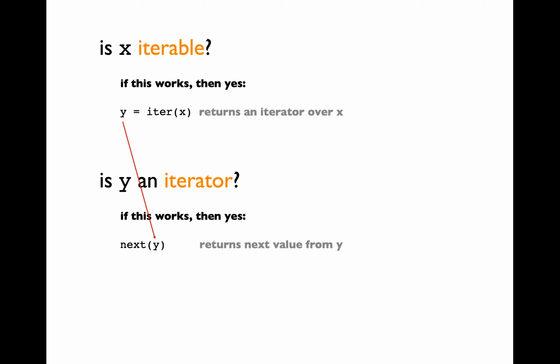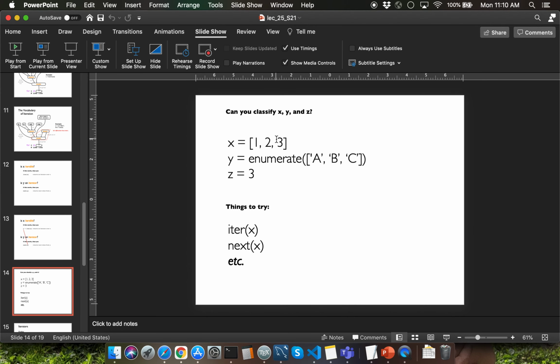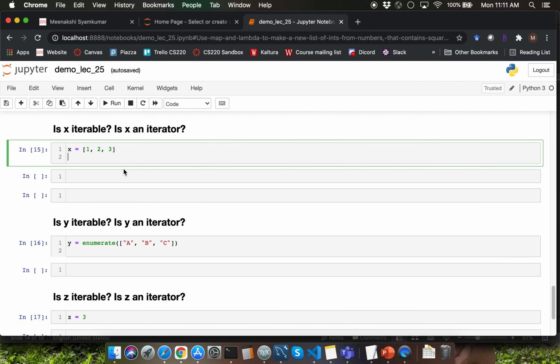What is the relationship between the both? The iter function call returns the iterator, which is y. That is going to be the argument for the next function call over here. Let's go through these three examples to identify whether x, y, and z here are iterable and an iterator. I'm going to switch over to Jupyter Notebook.